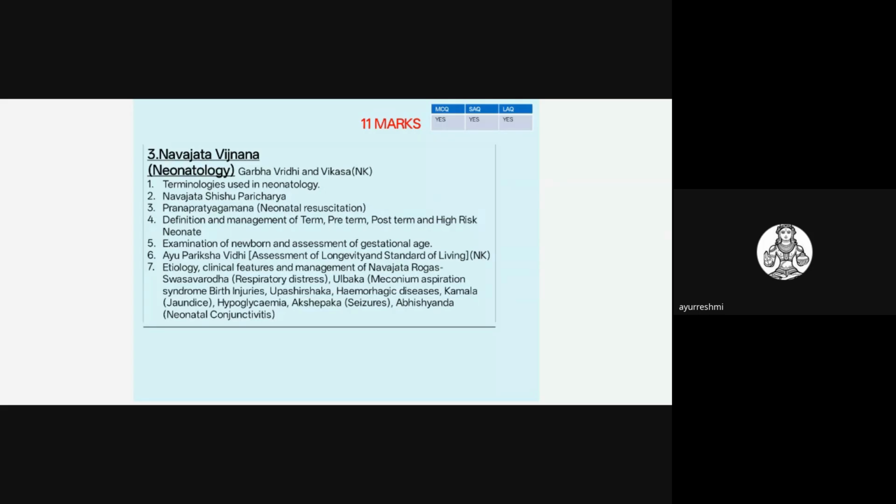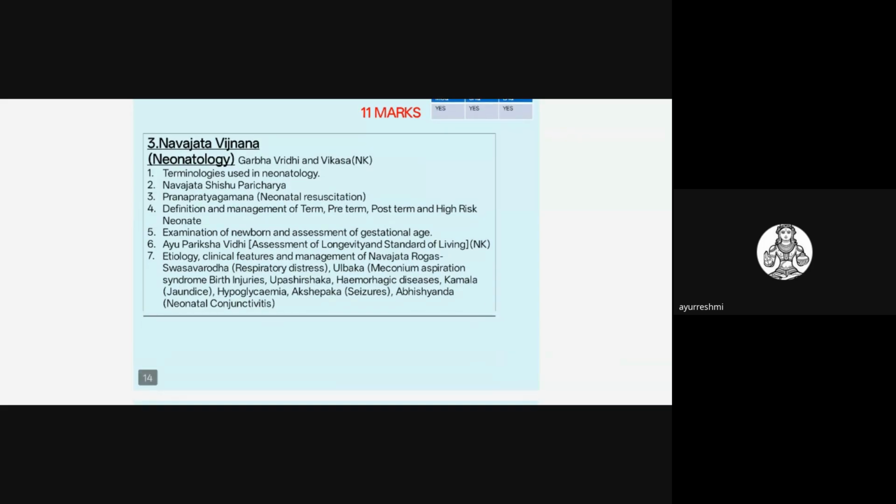The favorite one is Navajata Shishu Paricharya, or they may ask related to Prana Pratyagamana. Garbharuddhi and Vikasa, and Ayur Pariksha Vidhi, that is assessment of longevity, and Lakshana Adhyaya, which is explained in the Kashyapa Samhita, those topics are classified under nice to know topics. So they don't ask questions on those topics. The remaining are all the must know part.